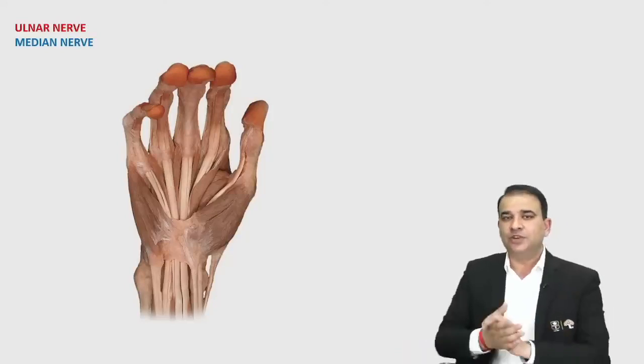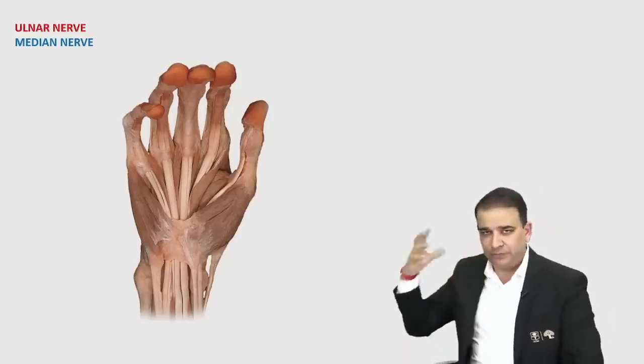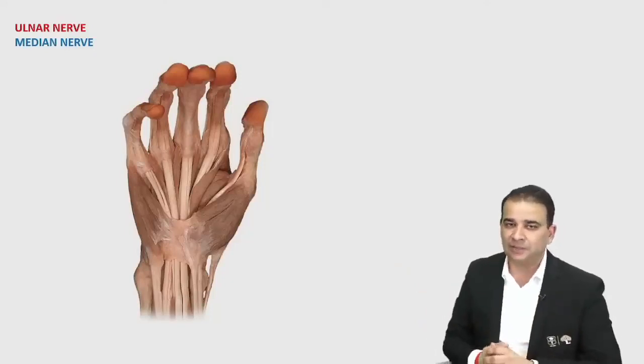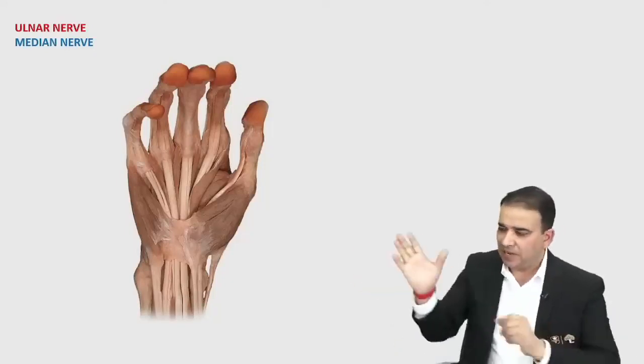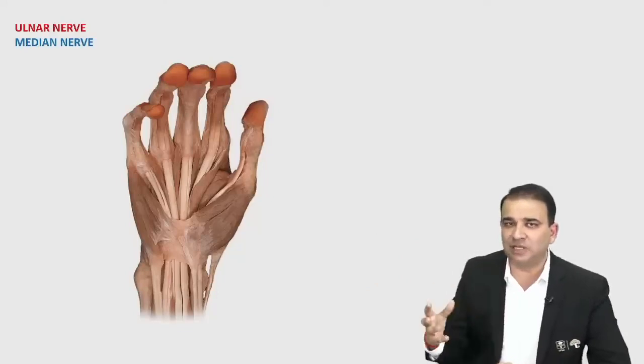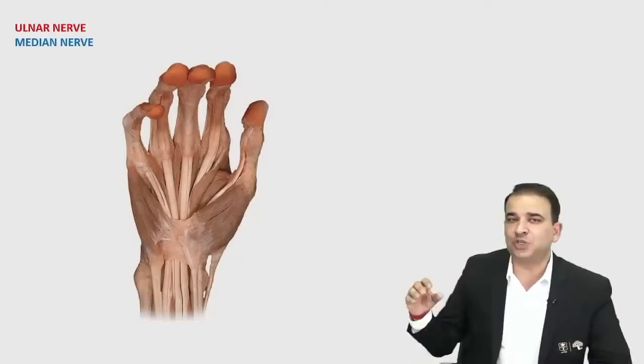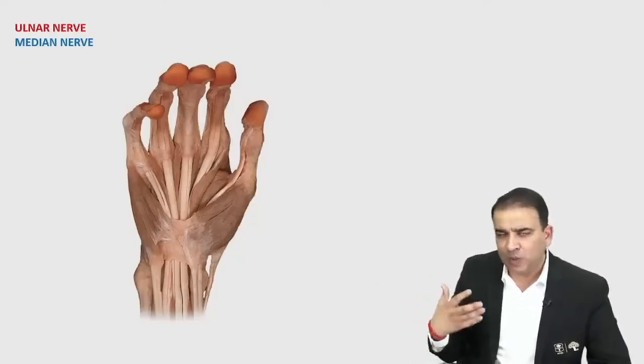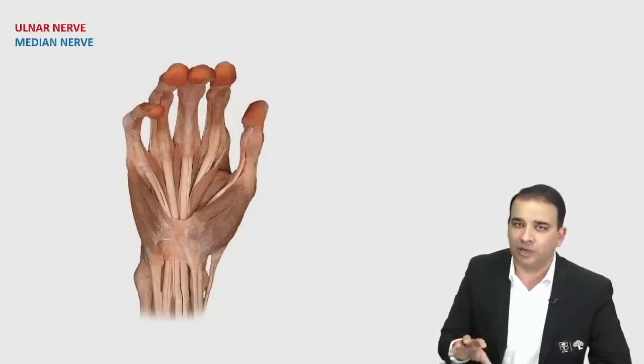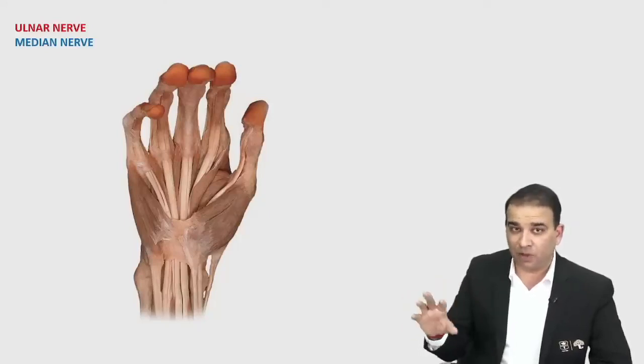Now when it comes to the intrinsic muscles of the hand, you're looking at four groups there: the thenars, the hypothenars, the interossei, and the lumbricals. Now the thenar muscles, guys. Thenar muscles are thumb muscles. Obviously there are 4 thenar muscles, and I'll tell you guys, you will get a question on the superficial dissection of the hand only, if the thenar or hypothenar muscles are asked.